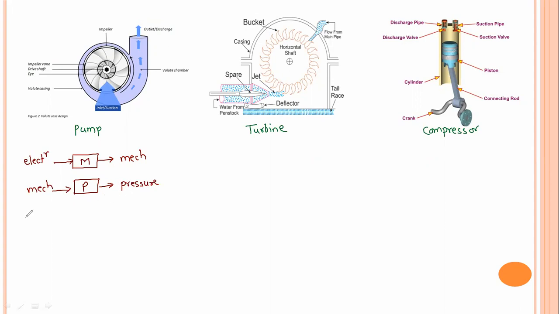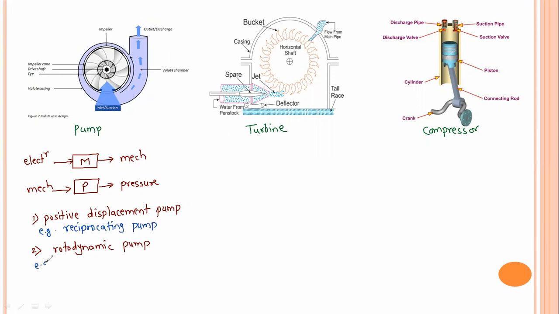Now pumps are basically of two types. One is a positive displacement pump, and the second one is a rotodynamic pump. You can remember the example. Positive displacement pumps are basically the reciprocating ones. Reciprocating pumps come under this. And in rotodynamic pumps, the centrifugal pump is important.